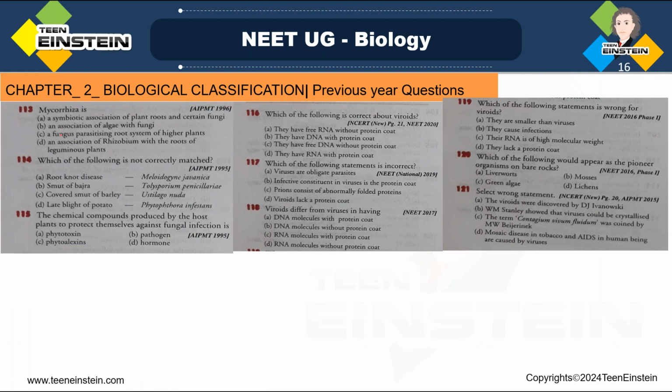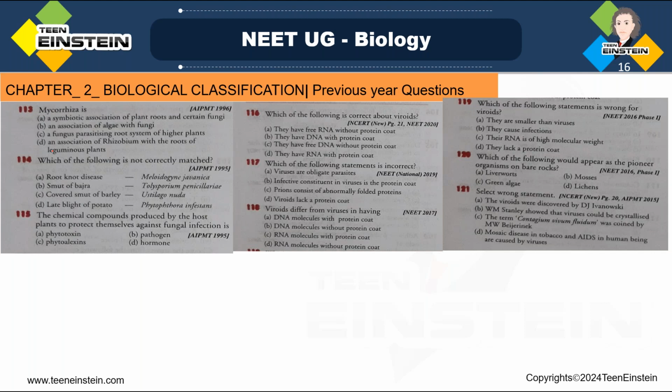Mycorrhiza. Option A, symbiotic association of plant roots and certain fungi. Option B, an association of algae with fungi. Option C, fungus parasitic on root system of higher plants. Option D, association of Rhizobium with the roots of leguminous plants. Actually, mycorrhiza is a symbiotic association between fungi and roots of higher plants, right?